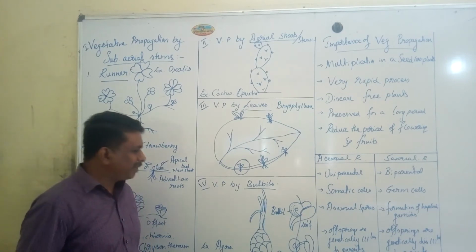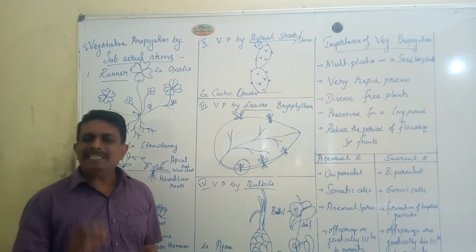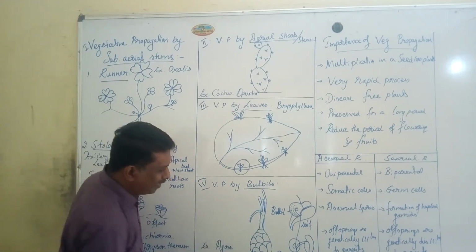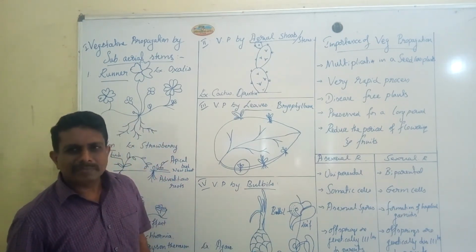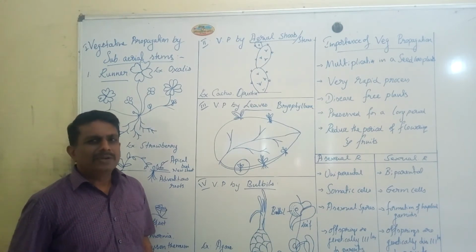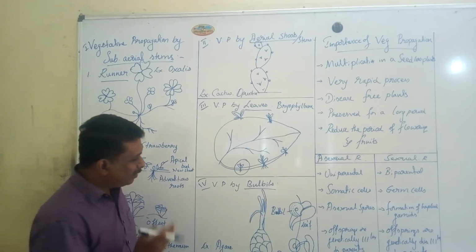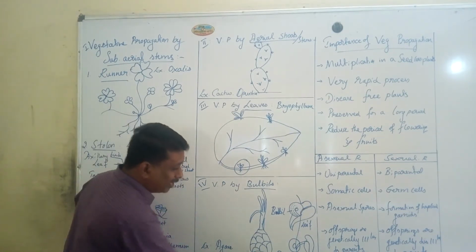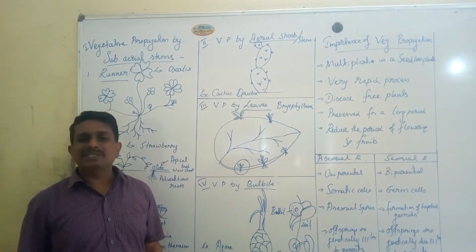And when detached from the parent plant, each bulbil develops into a new independent plant body. Such a unique type of bulbil-mediated vegetative propagation is seen in case of Agave and also in case of Dioscorea.